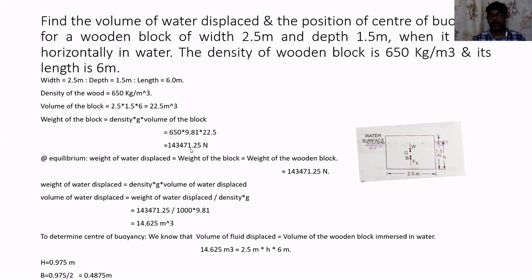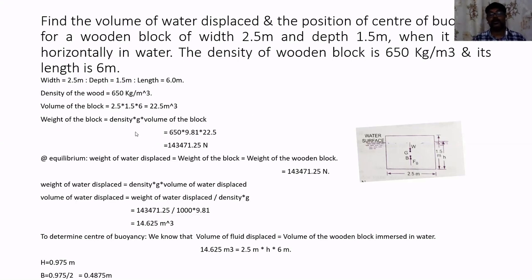Now, at equilibrium position, whatever is the weight of the object, an equal weight of the fluid will be displaced by the object. If I consider 50 Newton as the weight of the object, then when I throw the object in water, it will displace 50 Newton of water. So that is the meaning.